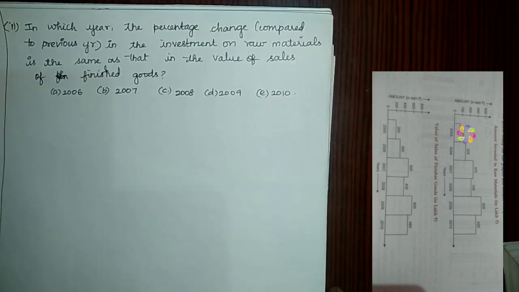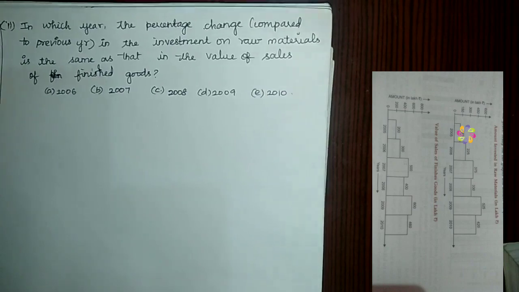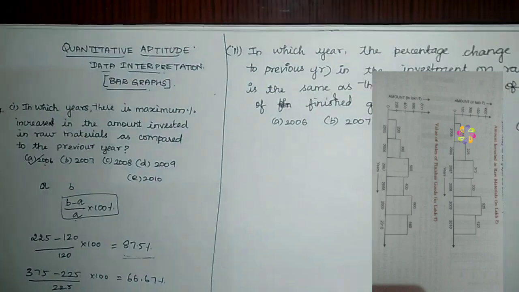In which year is the percentage change, compared to the previous year, in the investment on raw material the same as that in the value of sales of finished goods? We have already done half of the problem.